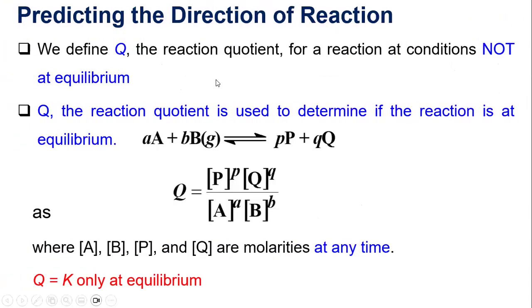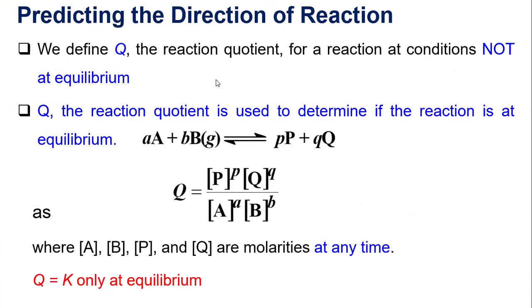And then let's go to predicting the direction of reaction. So in predicting the direction of the reaction, you will be given the same problem as in computing for the K equilibrium constant, but this time K is given.